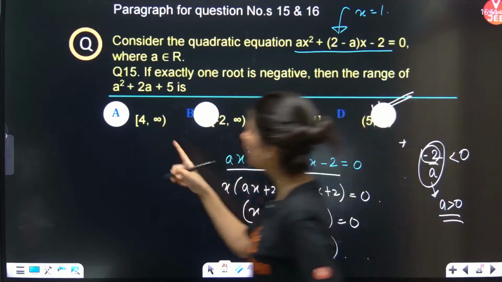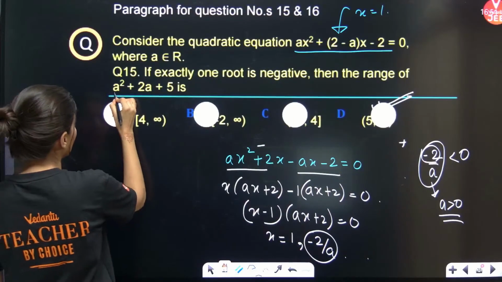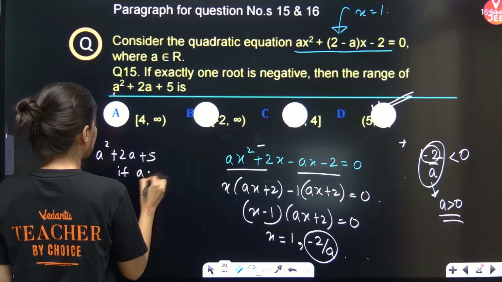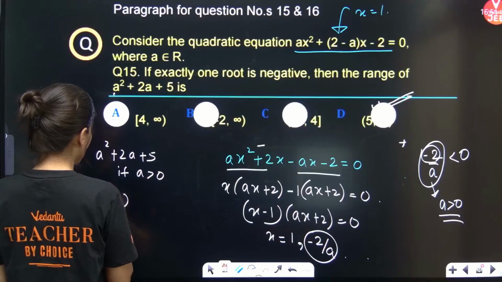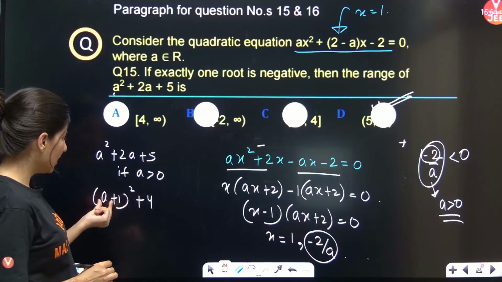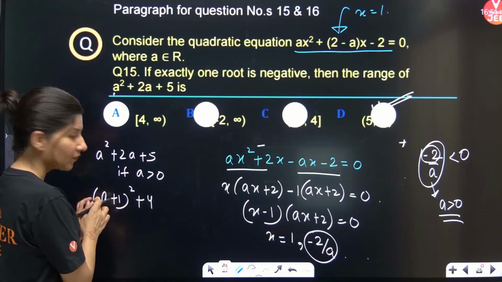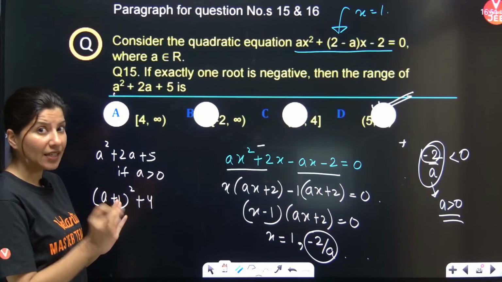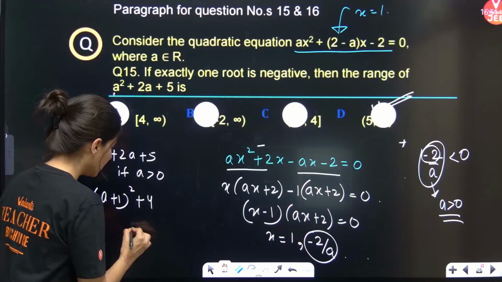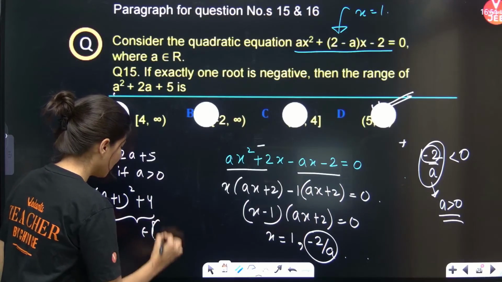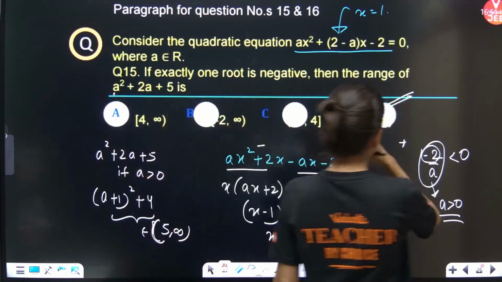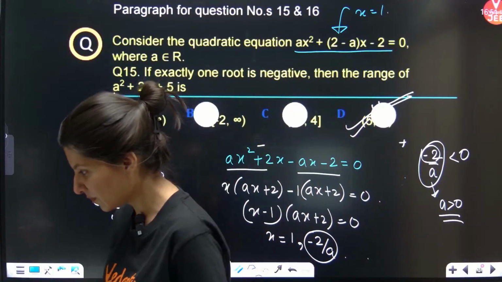Then the range of a square plus 2a plus 5 is what? If a is greater than 0, clearly a plus 1 whole square plus 4. This is what you are looking for. If a is positive, you can't put 0 because a is strictly positive, but still if you put 0, it will be 1 plus 4, which is 5. So this range will belong to 5 open to infinity. So the answer will be 5 open to infinity. If you can check this, 5 open to infinity is the correct answer.